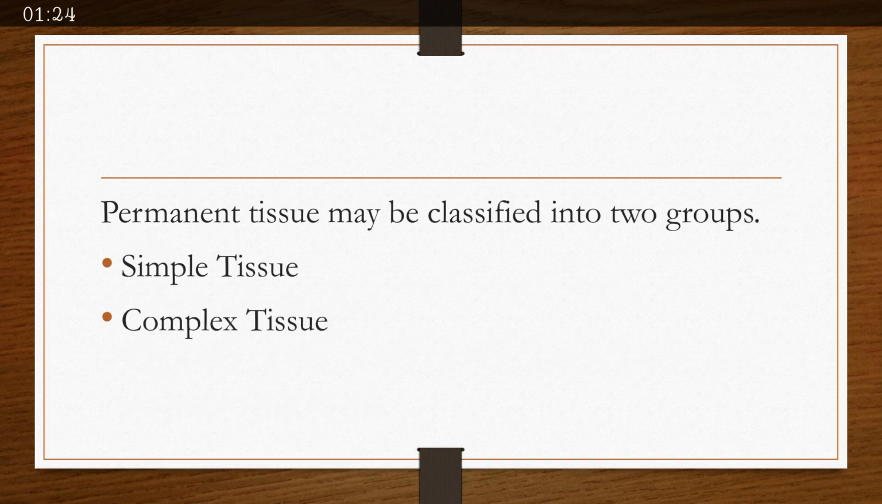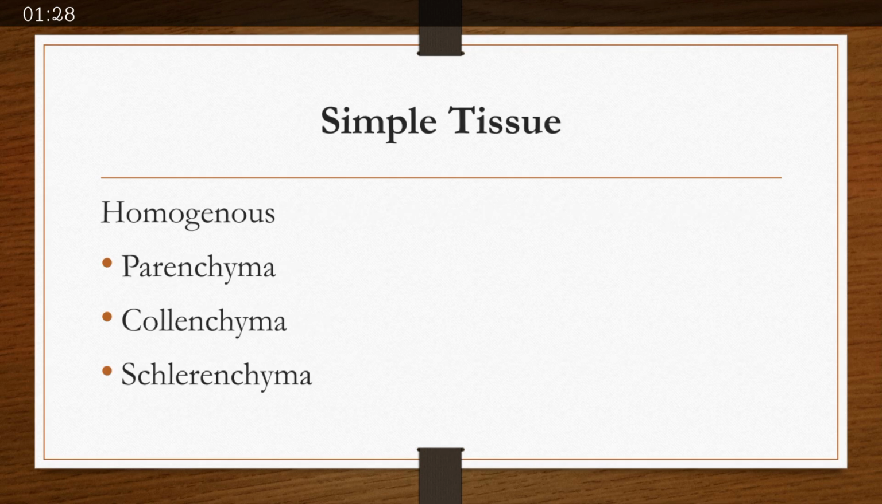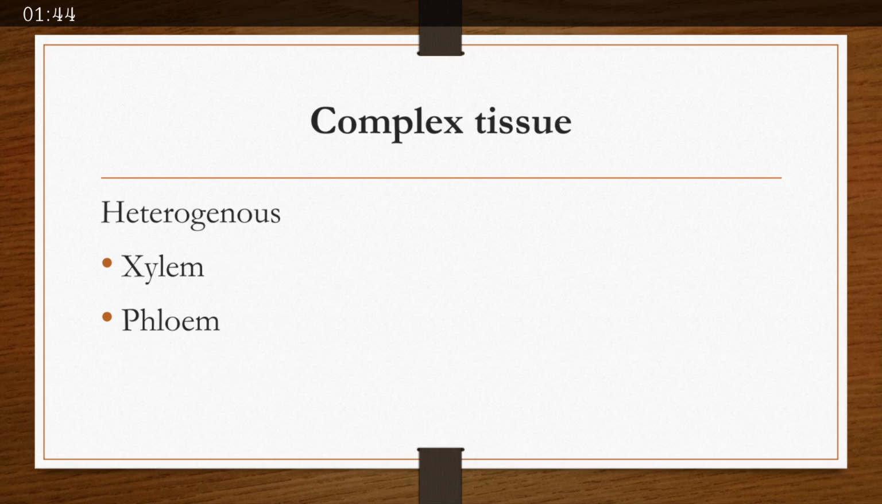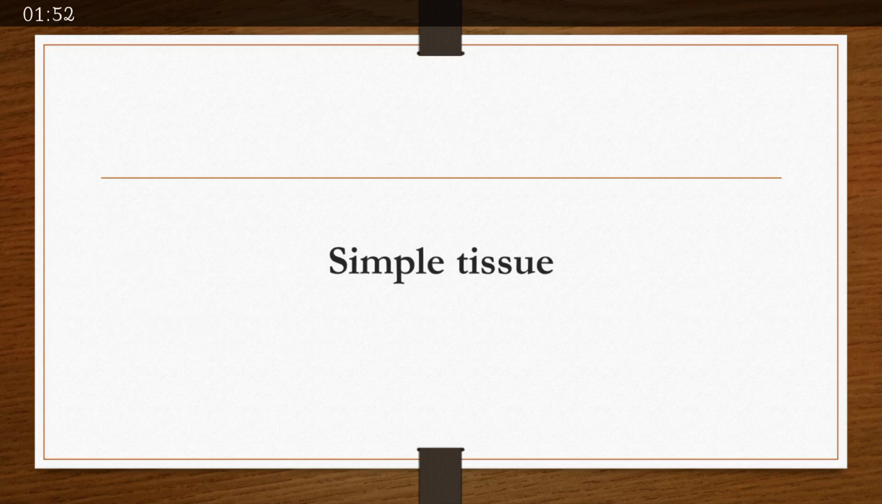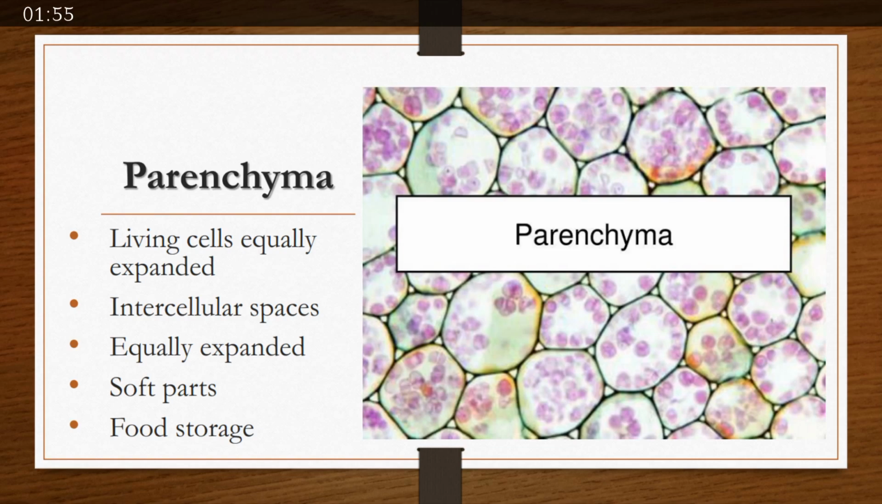Permanent tissue can be classified into two groups, simple and complex tissue. Simple tissues are homogeneous, that means they contain similar types of cells, and depending upon the type of cell they can be parenchyma, collenchyma and sclerenchyma. And complex tissues are heterogeneous, meaning they consist of more types of cells. They consist of xylem and phloem. First of all, we are going to see simple tissue.